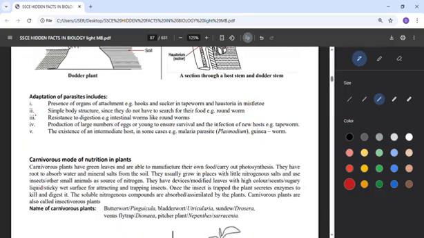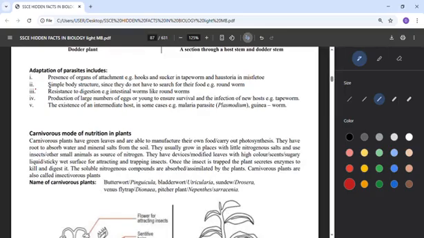Adaptations of parasites include, that means how do these parasites survive in the body of an organism? They have organs of attachment, what they will use to attach, like hook and sucker in tapeworm. And haustoria also, that's Mistletoe, which will use haustoria to hang on the body of the organism. Some have simple body structure, since they do not have to search for food, so they don't have a big structure, so they can easily enter.